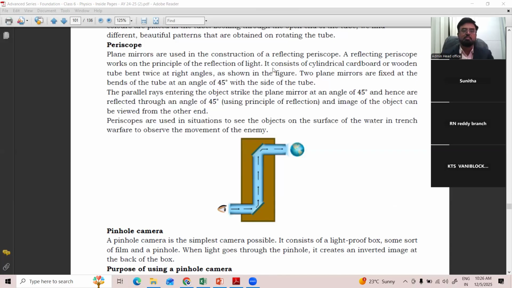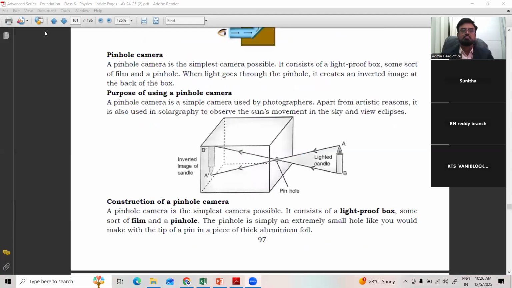Now, one more is there before closing, that is the pinhole camera. A pinhole camera is a camera without a lens. You can prepare a kaleidoscope also. You can prepare a periscope also for science space and all. And of course, you can prepare the pinhole camera also.